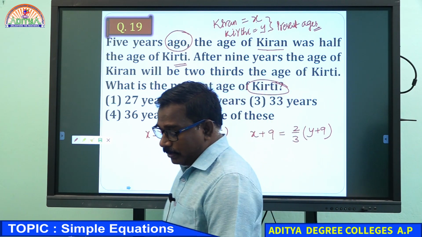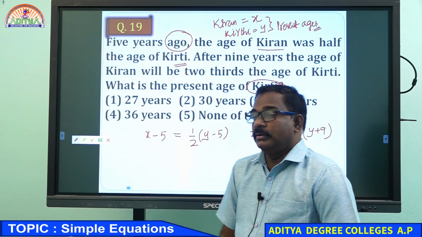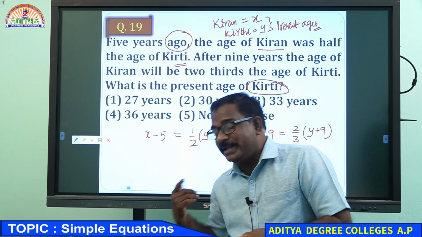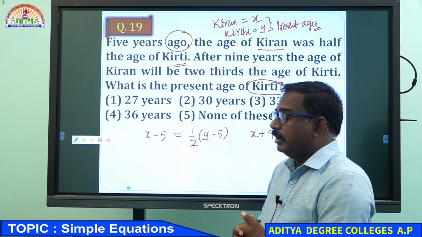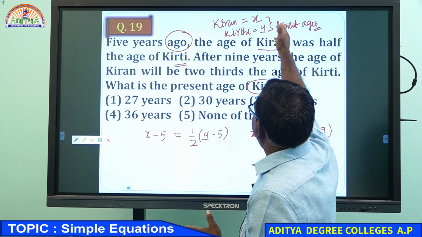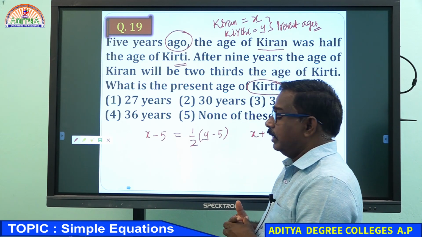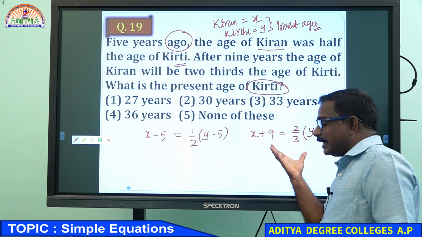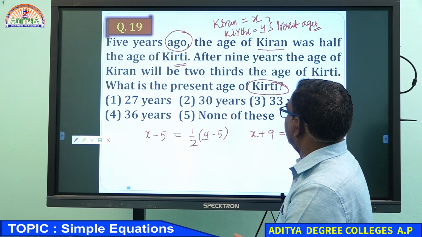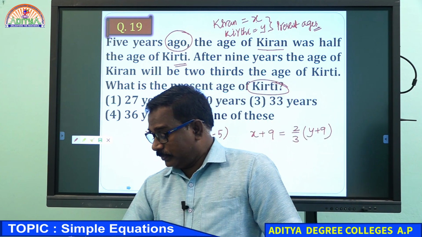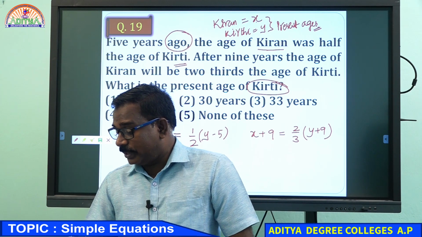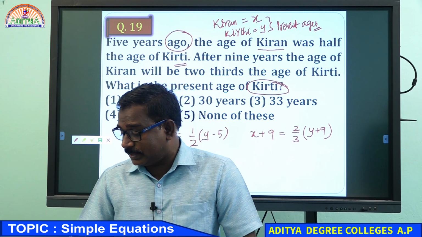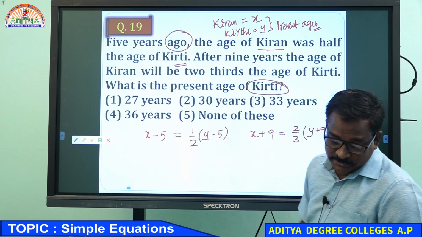In your family, suppose you are 30 years this year and your father is 60 years. After 5 years, you will be 35 and your father will be 65. After 9 years, both will be added 9, X plus 9 and Y plus 9. Ago means both will be subtracted. So this is the first condition and this is the second condition. By that you need to get the present age of Kirti. Many of you are writing 33 years, very good.